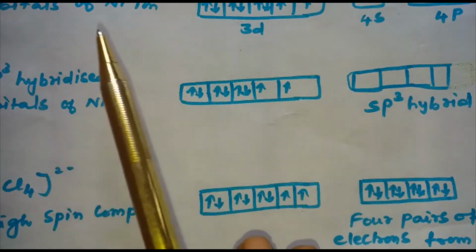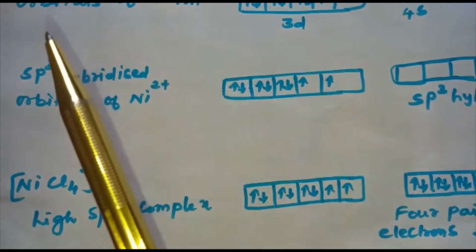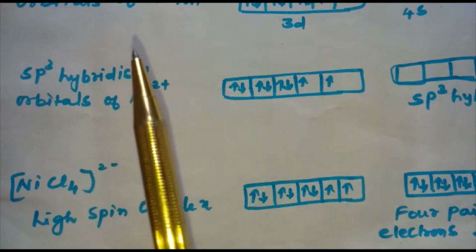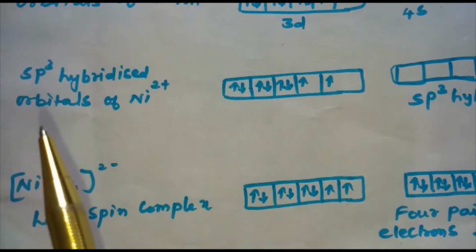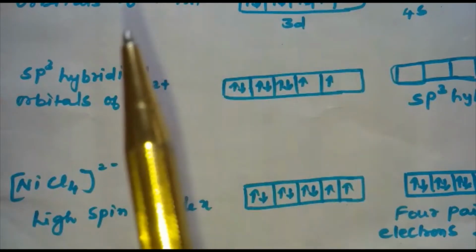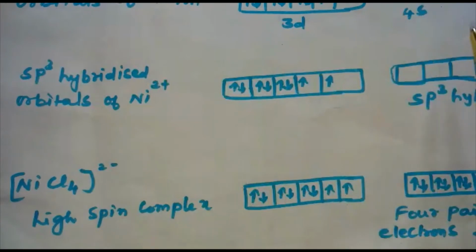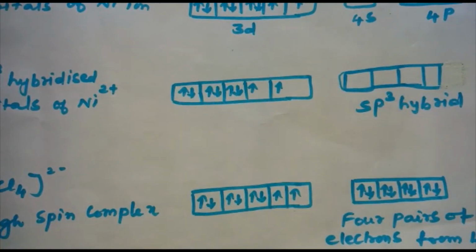And if you consider Ni(CO)4, it is found to have a nickel tetracarbonyl complex. It is found to have a tetrahedral geometry and it is found to be diamagnetic. This is because nickel over there, it is in the 0 oxidation state and contains no unpaired electron. That's why in Ni(CO)4 it is found to be a tetrahedral complex, but nickel is in the 0 oxidation state. Here NiCl4 2-, nickel is in +2 oxidation state, but this complex is found to be a tetrahedral complex.